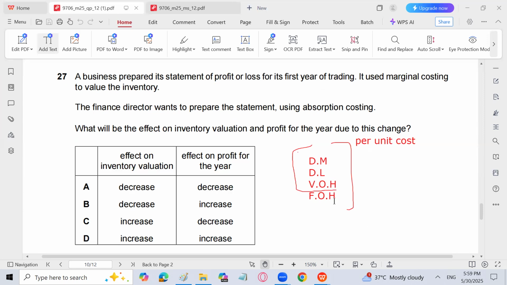Profit: because the inventory valuation will increase, the closing inventory will be higher, cost of sale will be lower and profit will be higher. So increase and increase. So D is the answer. Because of the increase in the closing inventory, cost of sale will be lower and profit will be higher. So profit under absorption costing is always higher than profit under marginal costing because of the fixed cost element in closing inventory under absorption costing, as we include that in closing inventory too.